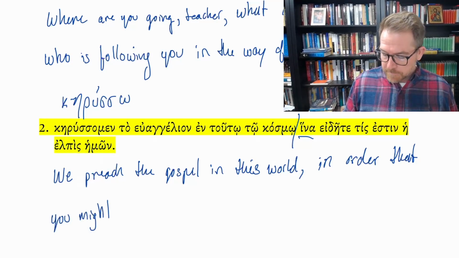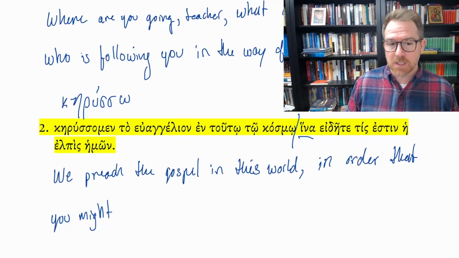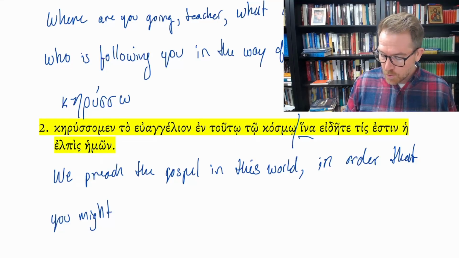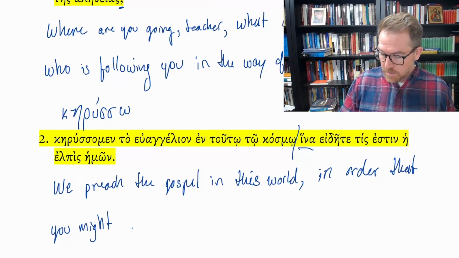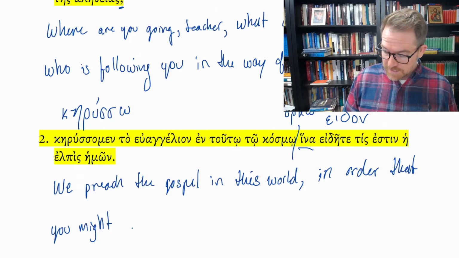And again, the "might" here is probably a bit of a woodenness that we wouldn't need to translate with the subjunctive because we have this purpose clause. We're talking about something that's the mood of possibility, but putting it in there makes it clear that we can recognize that. You might know, and this is from... not know, you might see. It's not oida, it's idon. Second aorist of horao, I saw. So in order that you might see